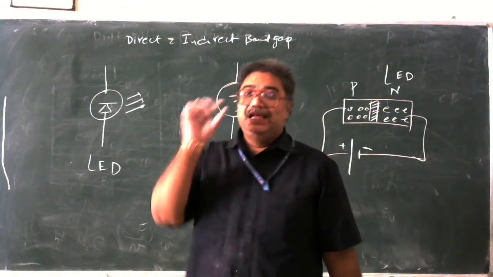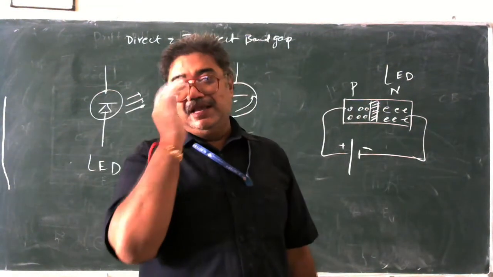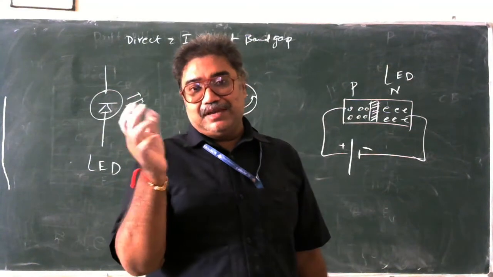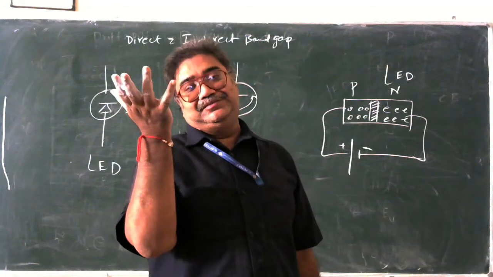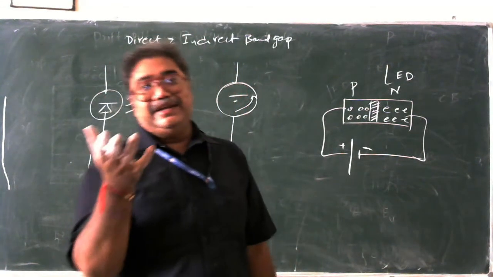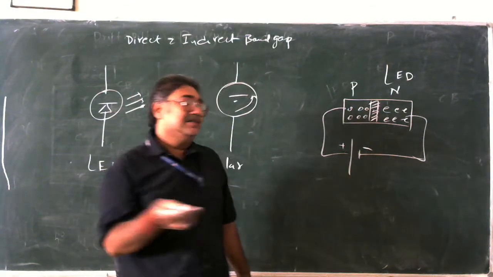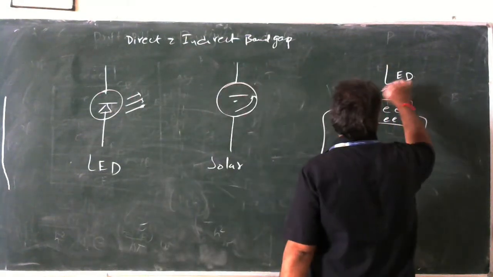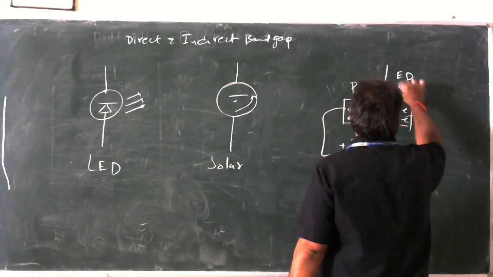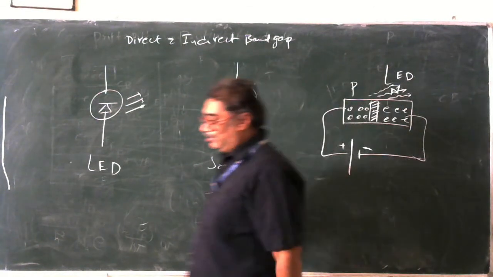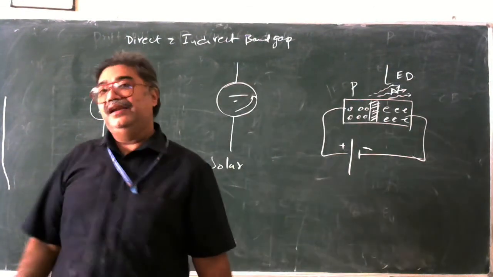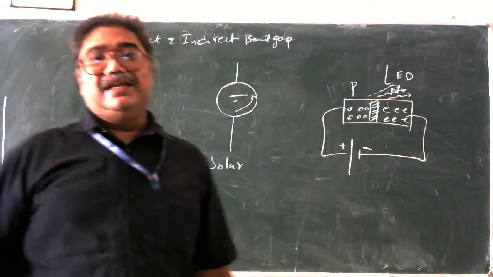Junction contains electron and hole pairs. Because this contains electron and hole pairs, what is happening? Electron hole pairs are created. When electron hole pairs are created, energy is created, and that energy is released in the form of radiation. So energy is released in the form of radiation. This is how exactly an LED works.